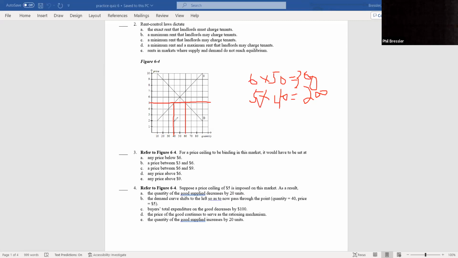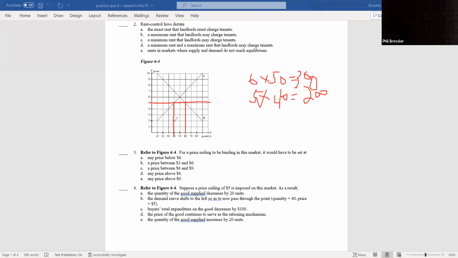The price of the good continues to serve as a rationing mechanism. No, that means you're going to get to equilibrium, and you can't get to equilibrium. You're stuck at $5 legally. The quantity of goods supplied decreases. All right, so C is the answer.